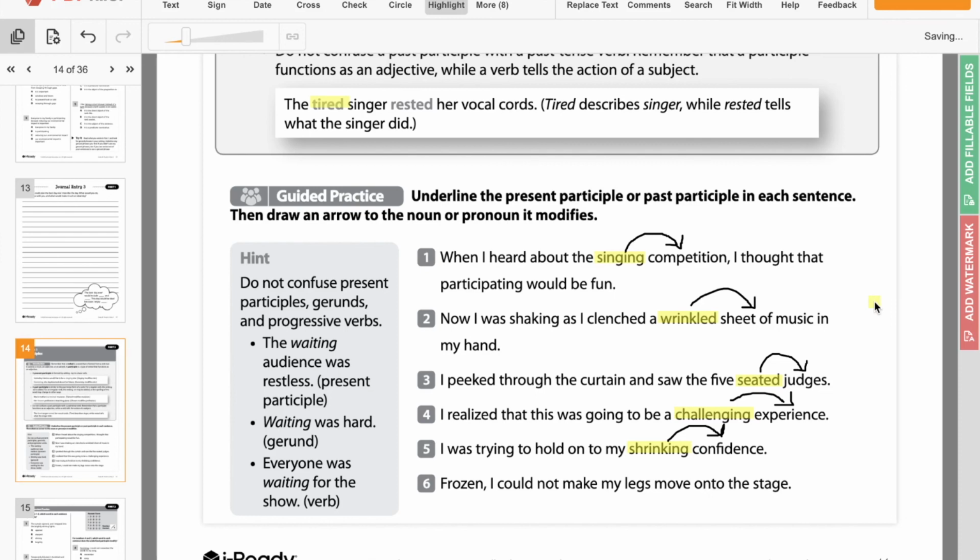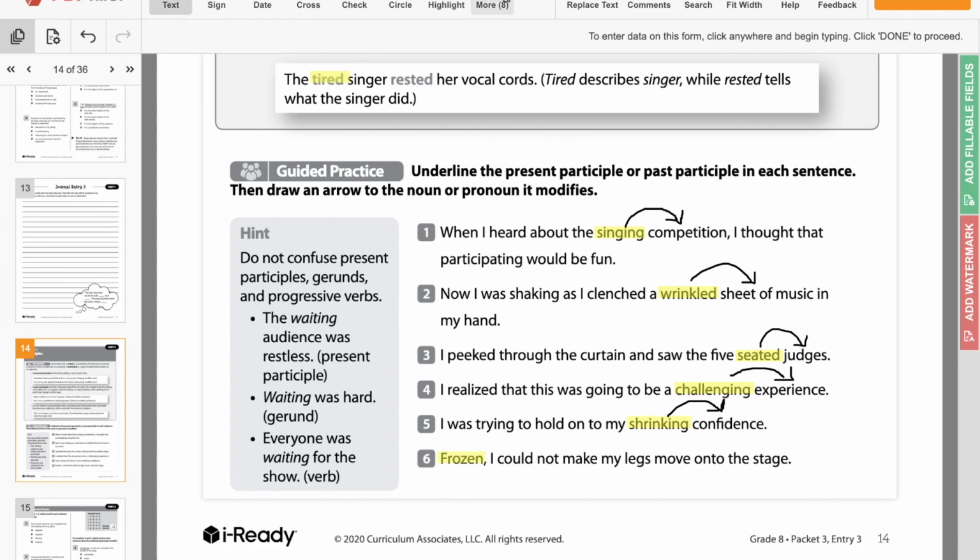So frozen, I know we don't usually think of frozen as a verb, but if you said, I was frozen in time, frozen would be a verb, okay? But here, frozen is describing who? I was what? Frozen. So frozen is modifying that word I. Just like up here, humming was modifying she.